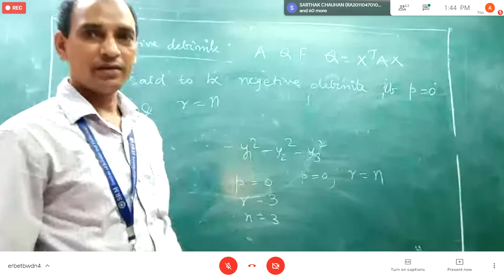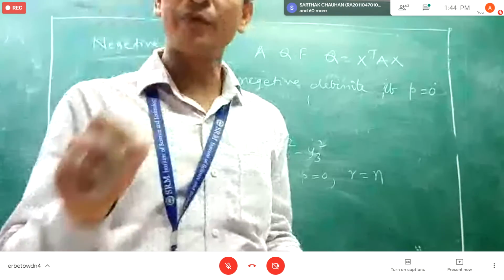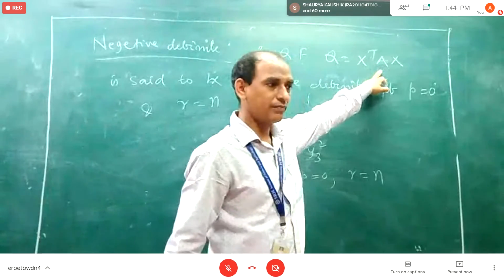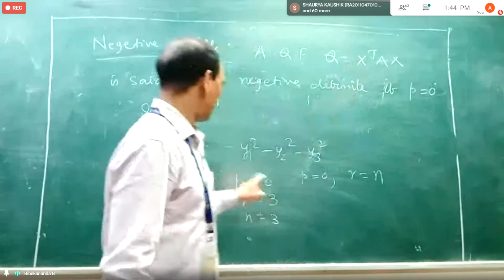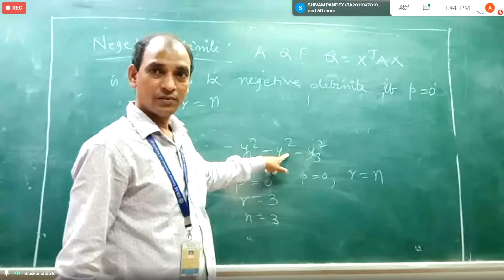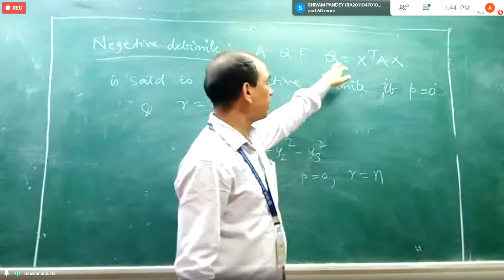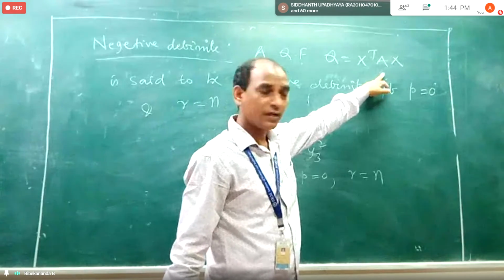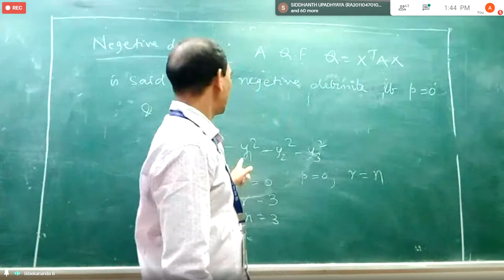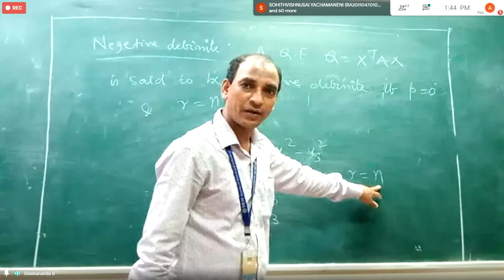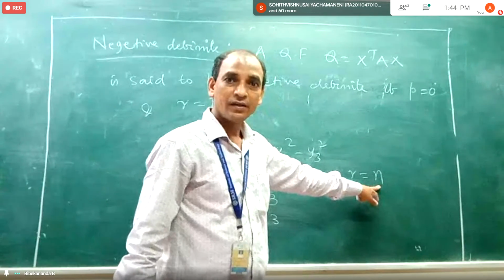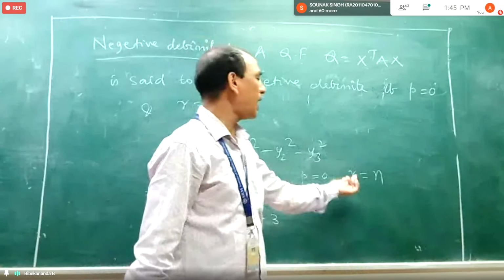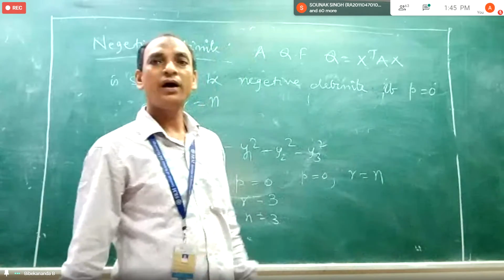So in short, you can say if all the eigenvalues of the matrix A are negative and non-zero, none of them are 0, and they are equal to the number of unknowns N, then automatically P will be 0 and the rank will be equal to the number of unknowns.